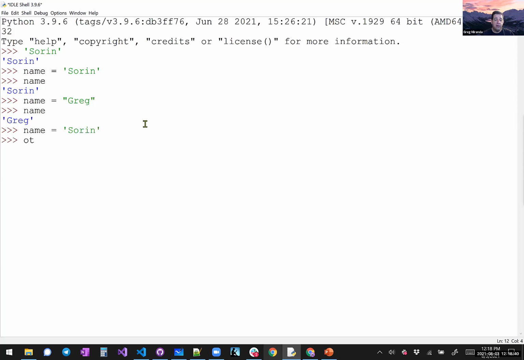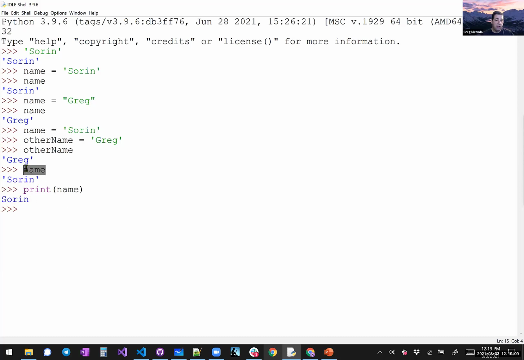And then I want to do another string, and I'm going to put my name in this other string. And I actually don't like underscores. You can use them, but I prefer, like I said, camel case. So now I have two names, both stored in different variables. I can use the print command to print out a name, but notice the difference though. The print command didn't have quotes around it.